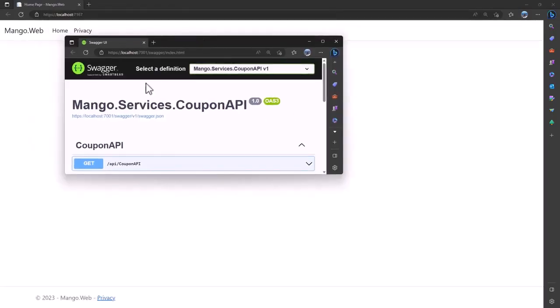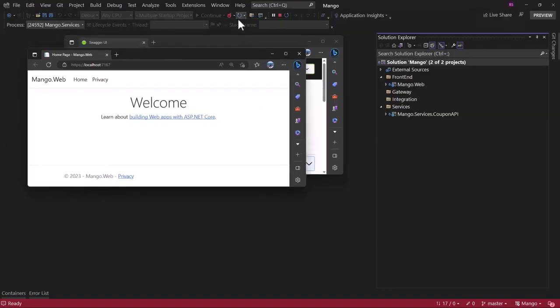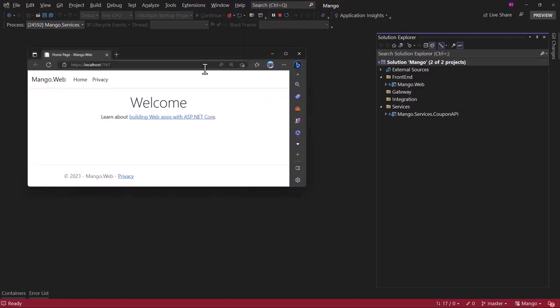And perfect, it starts the API, and in the background we have the web project. Right now by default, if you click on the hot reload icon here, you can see hot reload on file save is enabled. Because of that, when I save anything, it will automatically reload the application. If this is not checked, make sure to select that. It will help you when you are testing or debugging a few things.